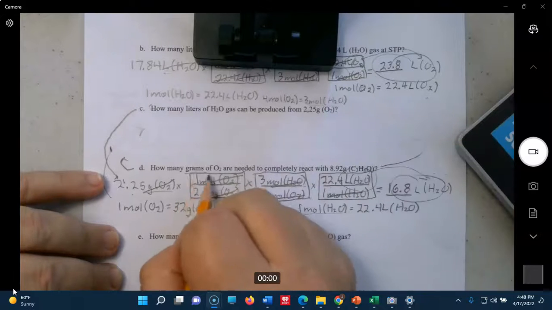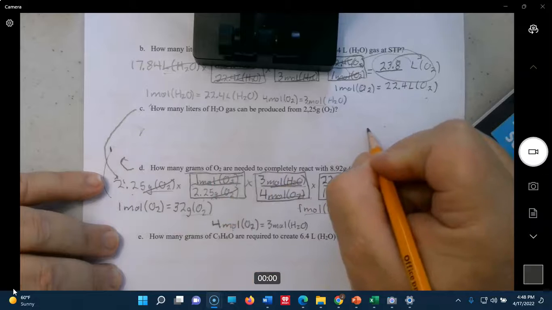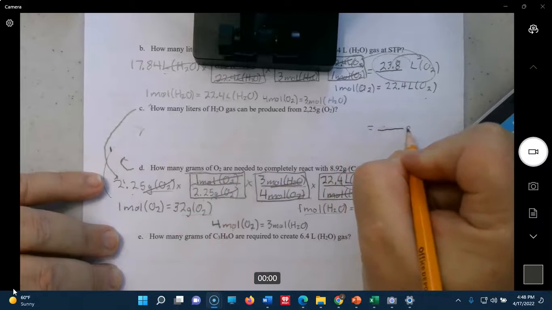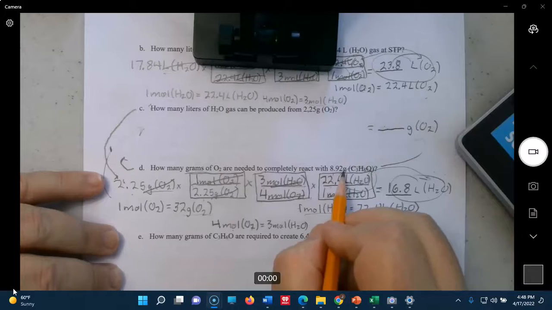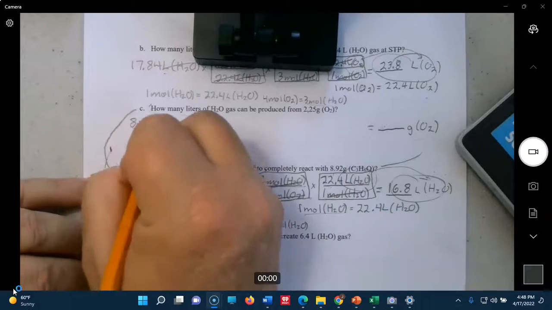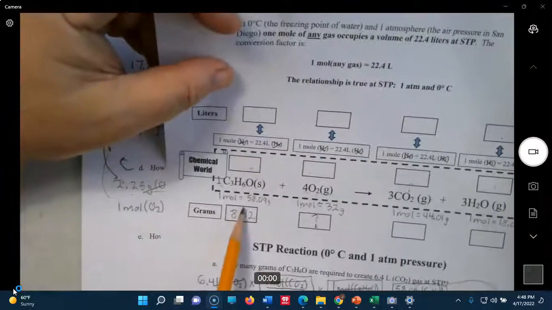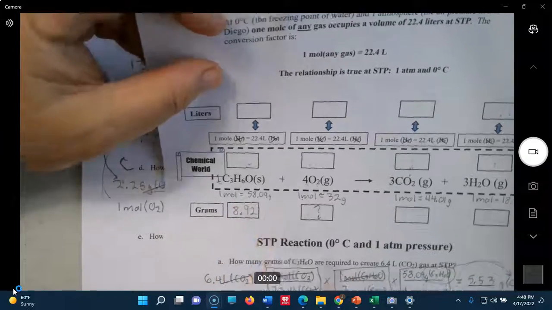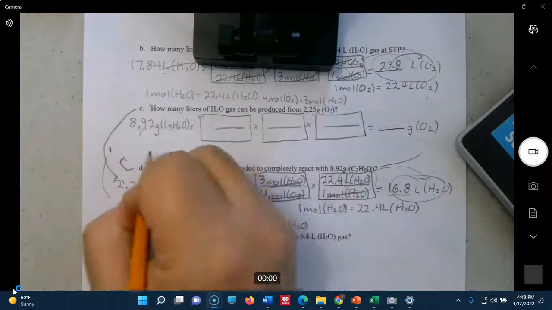So again, we're doing this problem down here. Grams of O2, and 8.92 grams of this. Okay, first conversion is the molar mass of the acetone. I start those way over here, especially with acetone.